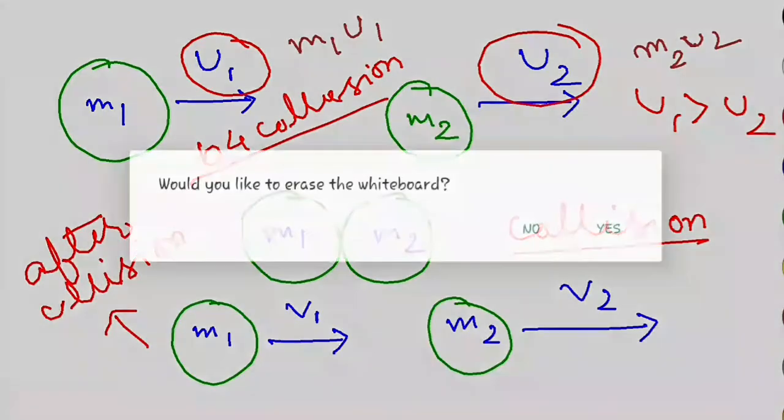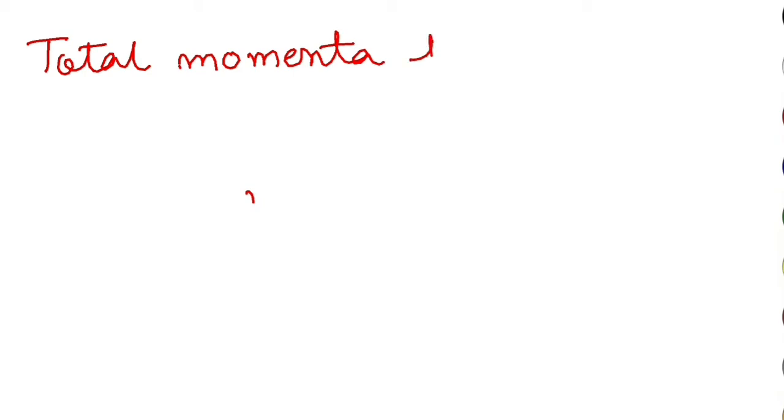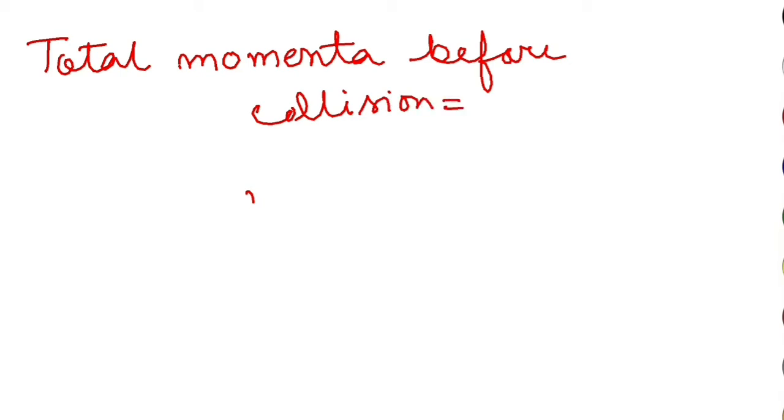Let me write that clearly for you so that you can understand. So what is the total, actually we do not say plural of momentum as momentums, we say momenta. So total momenta before collision will be m1 u1 plus m2 u2.